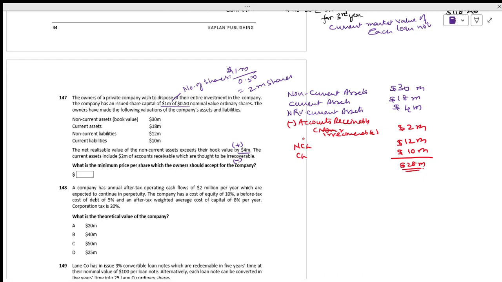Fine. Now what are they asking you? Minimum price. Minimum price is nothing but this value, the net realizable value. How much is it? 28 million divided by the number of shares, 2 million shares. It comes to 14. It is going to be 14 per share.